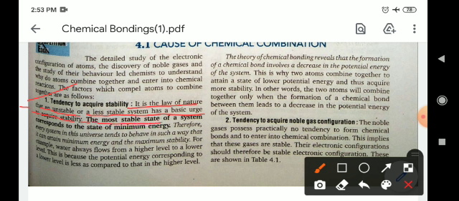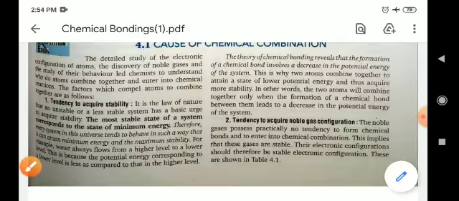The most stable state of a system corresponds to the state of minimum energy. Therefore, every system in the universe tends to behave in such a way that it can attain minimum energy and maximum stability. So to achieve stability, atoms combine with other atoms to form compounds.